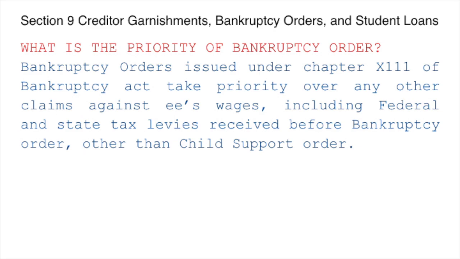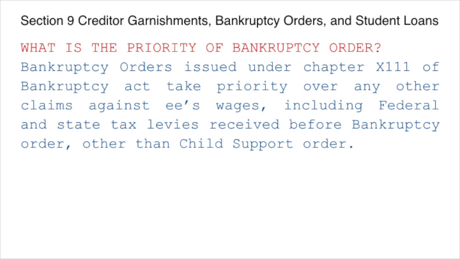What is the priority of bankruptcy orders? Bankruptcy orders issued under Chapter 8 of the Bankruptcy Act take priority over any other claims against employees' wages, including federal and state tax levies received before the bankruptcy order, other than the child support order. The reasoning behind ceasing other withholding for garnishments once the bankruptcy order is received is that the debts underlying those garnishments will be paid by the trustee out of the money withheld under the bankruptcy order.